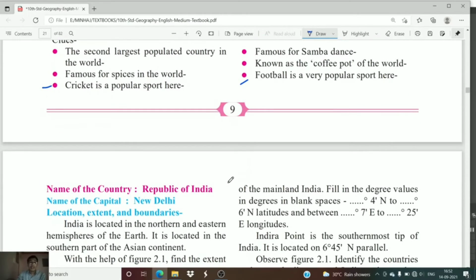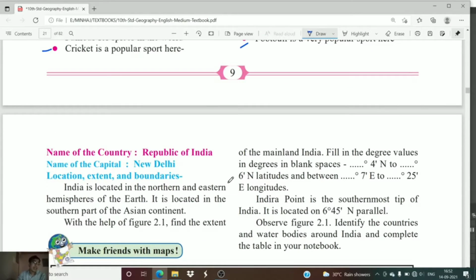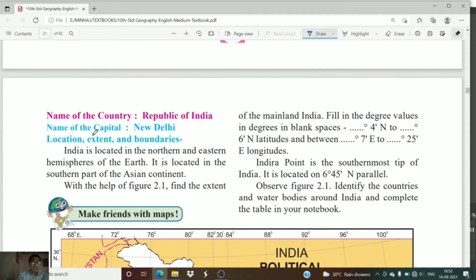Now let us study the main concept, that is location and extent of the countries. First we will deal with the location and extent of our own country, that is the Republic of India. We all know that the capital city of our country is New Delhi.